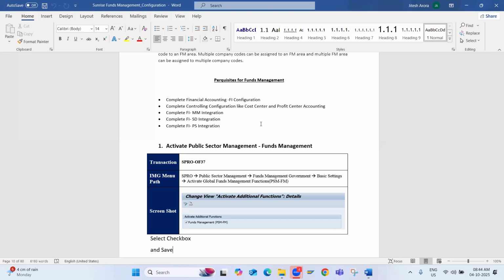Because fund management needs to integrate with other modules also, we need to ensure that the integration between FI and MM is completed, the integration between FI and SD is completed, and the integration between FI and Project System is completed. We can also do budget controlling through the WBS. For the WBS, what budget we have allocated and what the actual is, that is again going to be covered under fund management only.